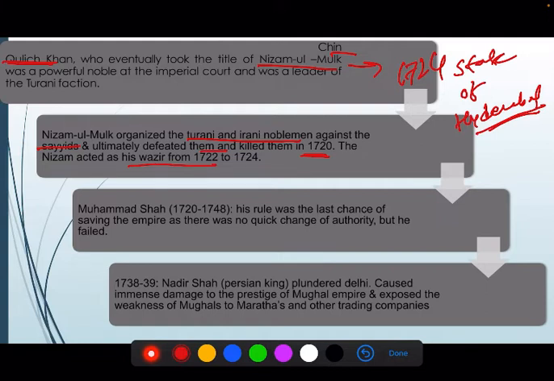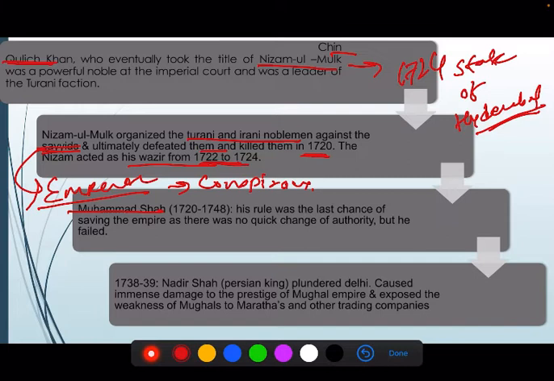After killing the Sayyid brothers, he became wazir of Muhammad Shah Rangila from 1722 to 1724. The Sayyid brothers had killed the emperor through conspiracy, but Nizamul Mulk killed the Sayyid brothers during Muhammad Shah Rangila's rule.